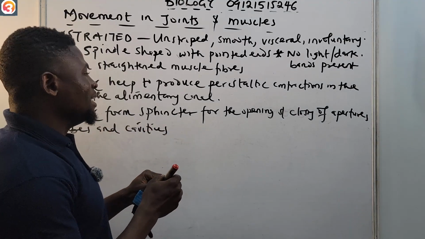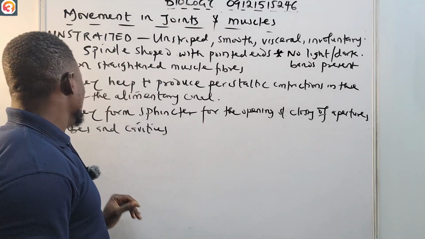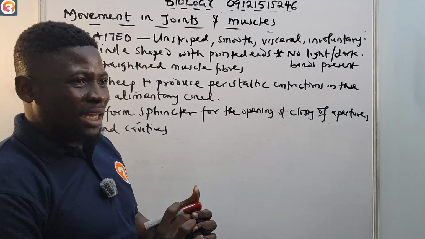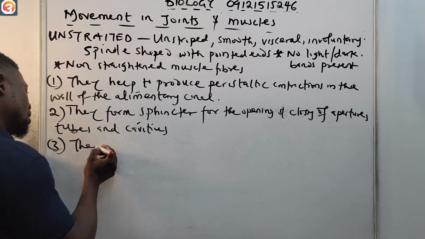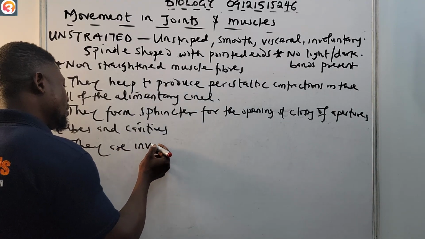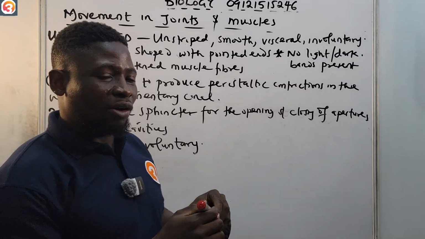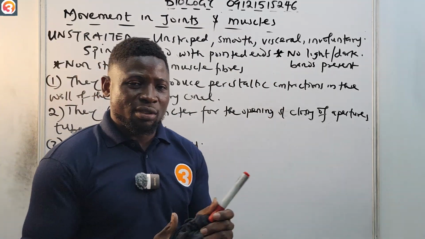But the last one, which is also very important, is that they are involuntary. So that is the third and final function.